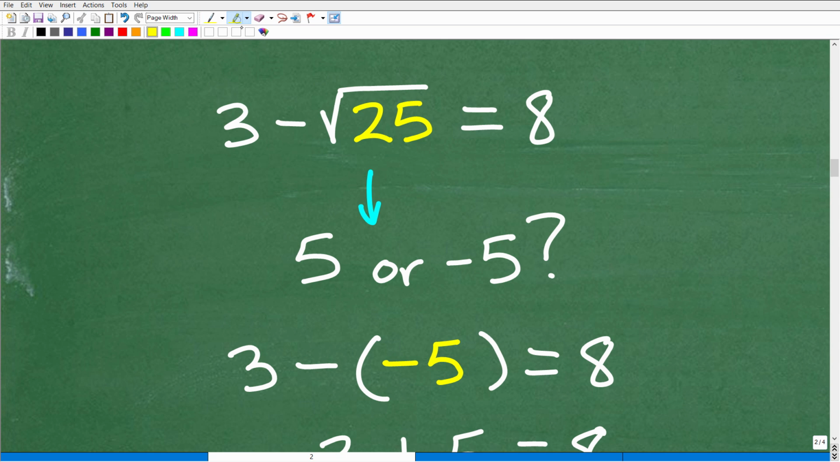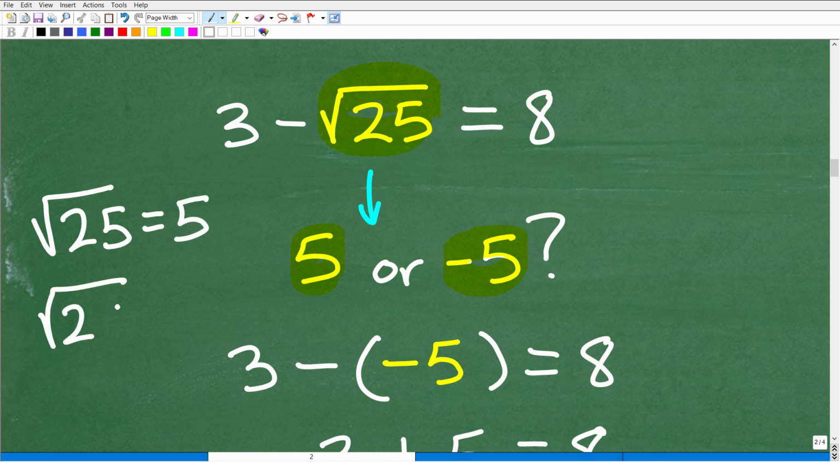This is the area that really confuses a lot of people. So we have 3 minus the square root of 25. No problem, right? So you're like, yeah, I know what the square root of 25 is. Now, some of you are going to say, well, it's 5. Or some of you are going to say, well, it's 5 and negative 5, right? So which one is it? What's the answer to square root of 25? Is it 5, or is it positive and negative 5?